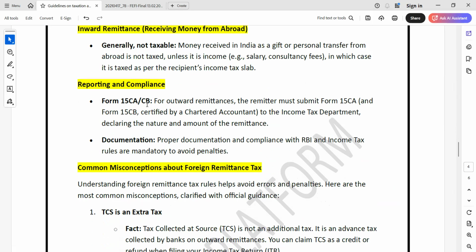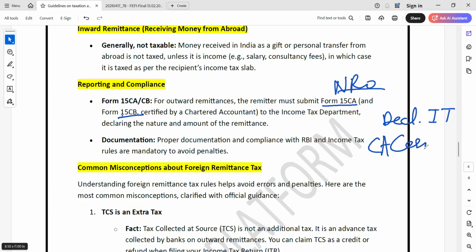Form 15CA and 15CB for outward remittance: the remitter must submit Form 15CA and Form 15CB, certified by a CA, to the income tax department. Whenever you are making a payment from an NRO account, Form 15CA and 15CB are required. Form 15CA is a declaration on the income tax website, and 15CB is the CA certificate that whatever declaration is made is correct.